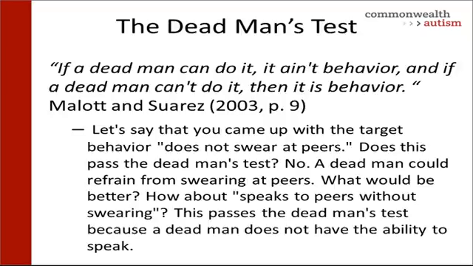So let's say that you came up with a target behavior, does not swear at peers. Does this pass the dead man's test? No. A dead man could refrain from swearing at peers. What would be better? How about speaks to peers without swearing? This passes the dead man's test because a dead man does not have the ability to speak.